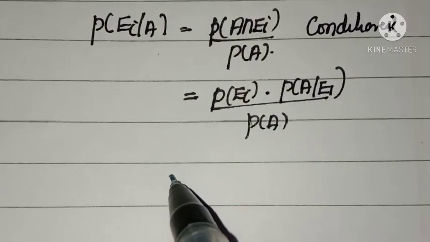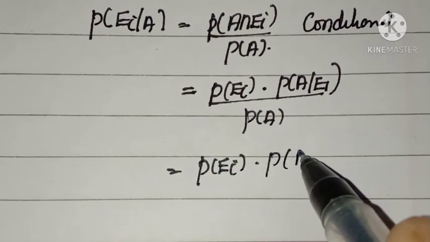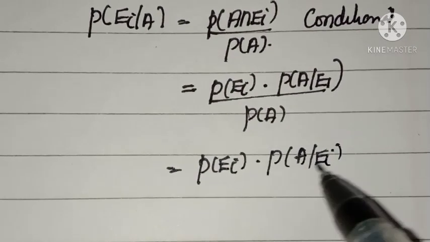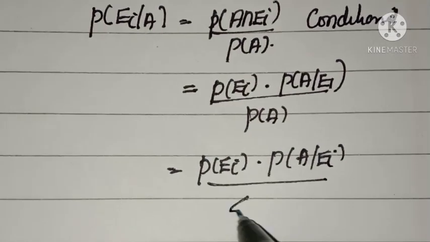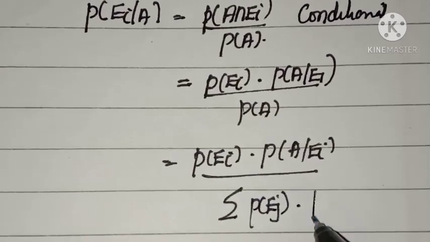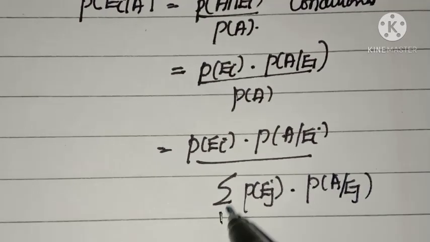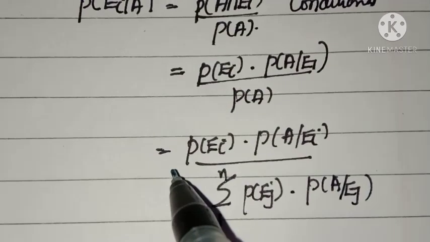Now this P of A can be written as sigma P of Ej into P of A given Ej, where j varies from 1 to n.